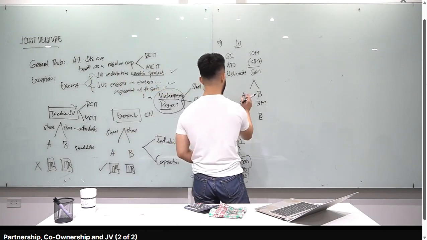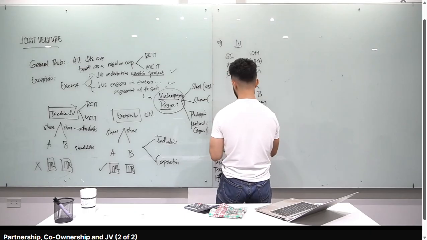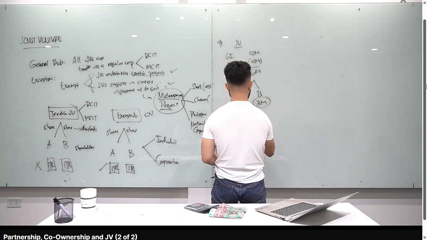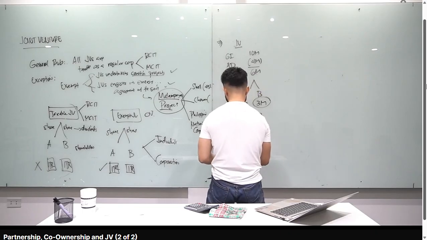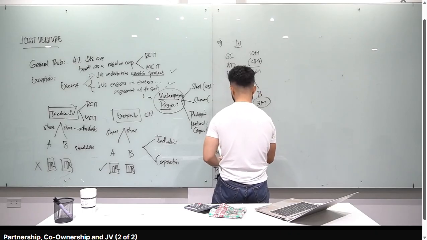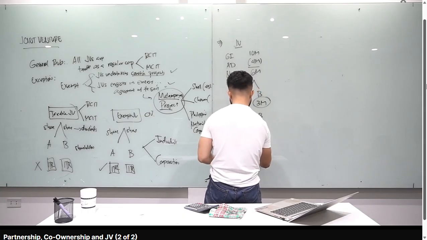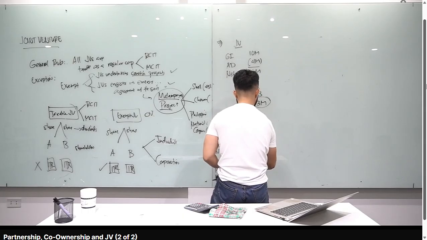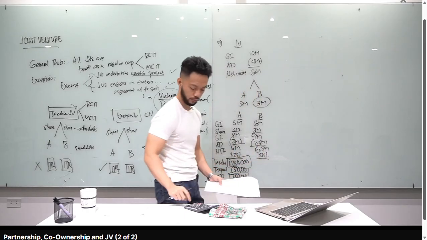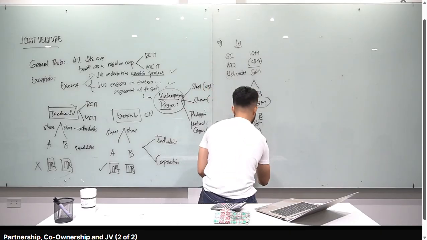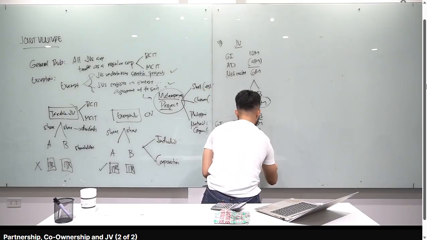Let's do the same thing for co-venturer B. Gross income of B is 6 million. Share ni B from the joint venture is 3 million. Okay, you have 9 million. Allowable deductions of B is 2.5 million. Okay, so 9 million minus 2.5 million, net taxable income of B is 6.5 million. Multiply natin by 25%. Okay, 6.5 million times 25%, you get 1,625,000. So tax due natin is 1,625,000. So this is our final answer.